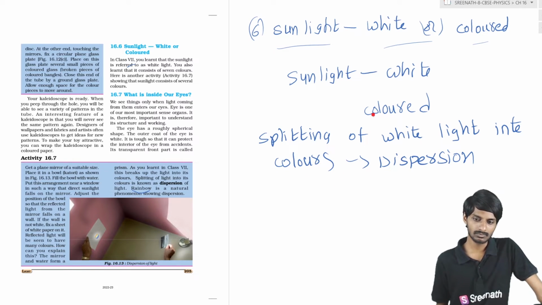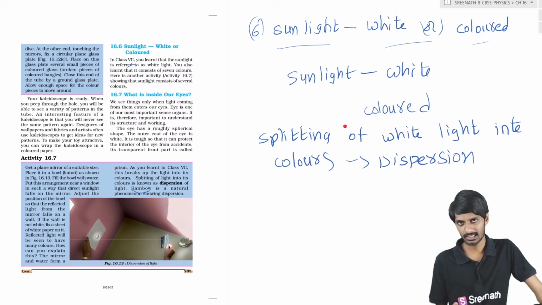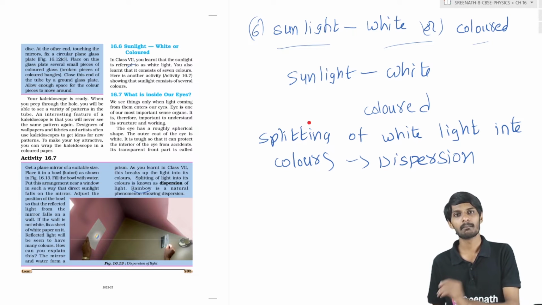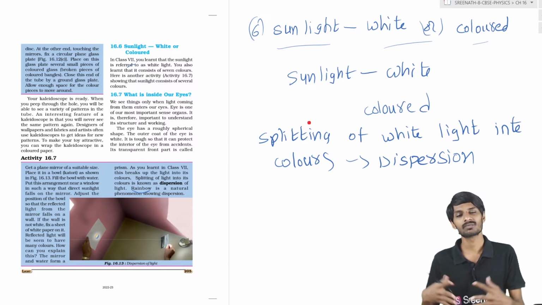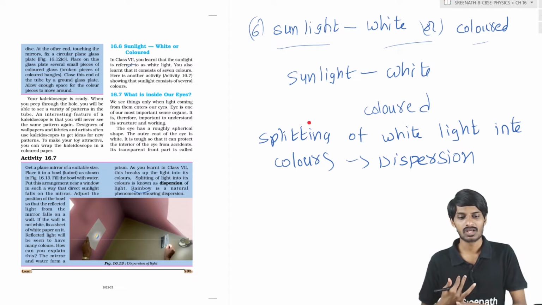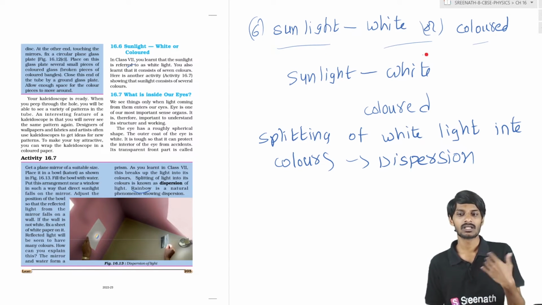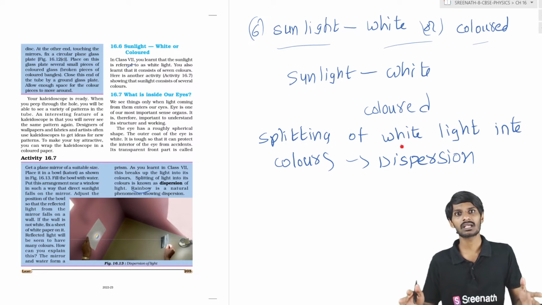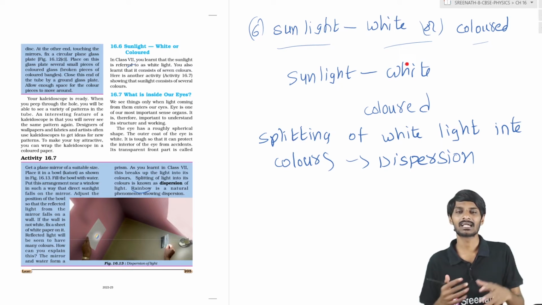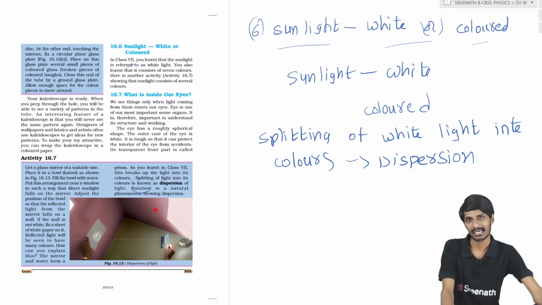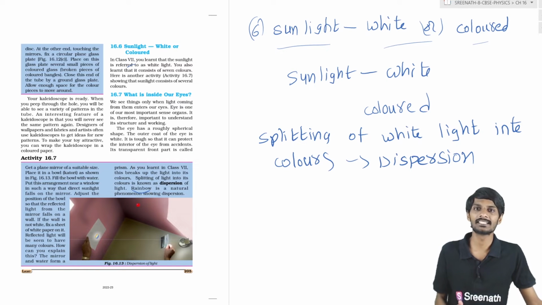In the white light there are 7 colors. In the white light there are different colors. So white light is nothing but a mixture, or the combination, of different colors, students. That's why our sunlight is white, we accept it. Sometimes it gives some colors. Why? Because white light is nothing but a combination of different colors. So by this activity you will know that sunlight will get split into different colors.